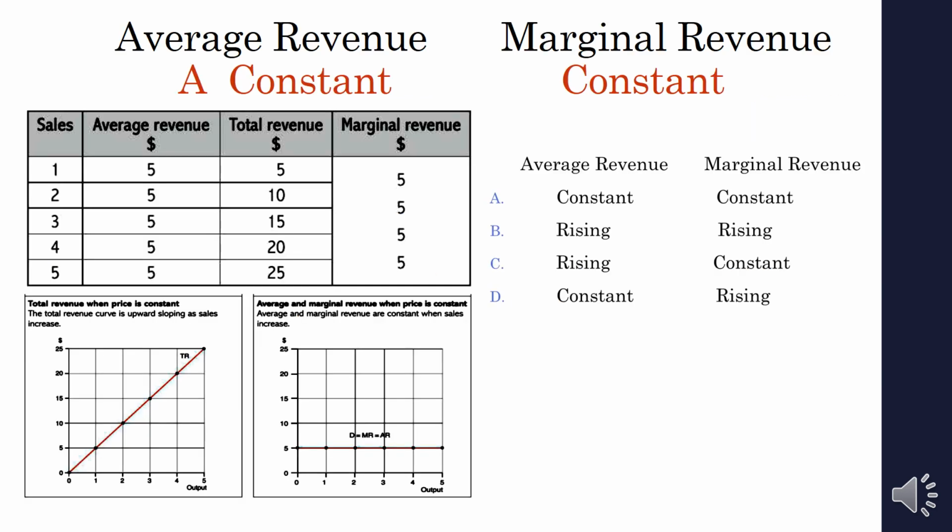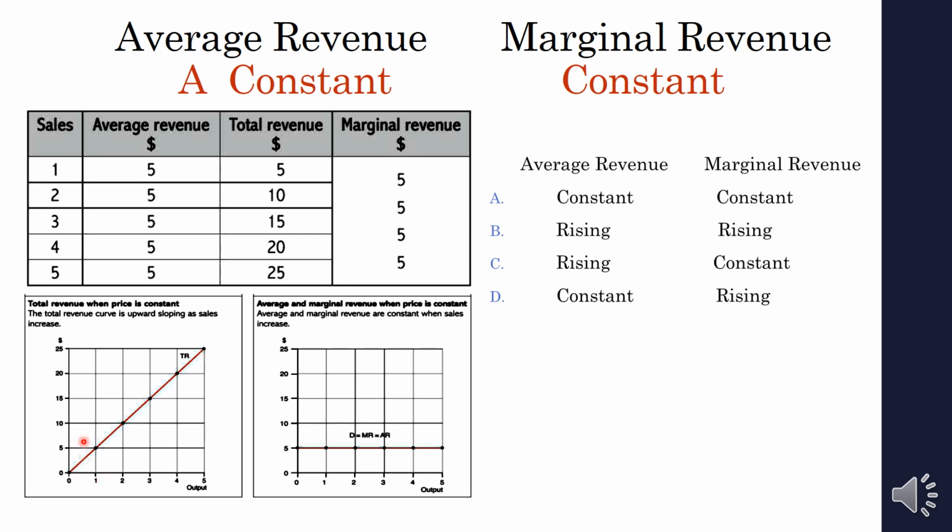When it comes to the answer, option A is the answer. Average revenue and marginal revenue are constant. For example, when average revenue is equal to 5, you can say the price of the product is 5, and marginal revenue will also be the same. That's why the total revenue curve is just like a straight line.